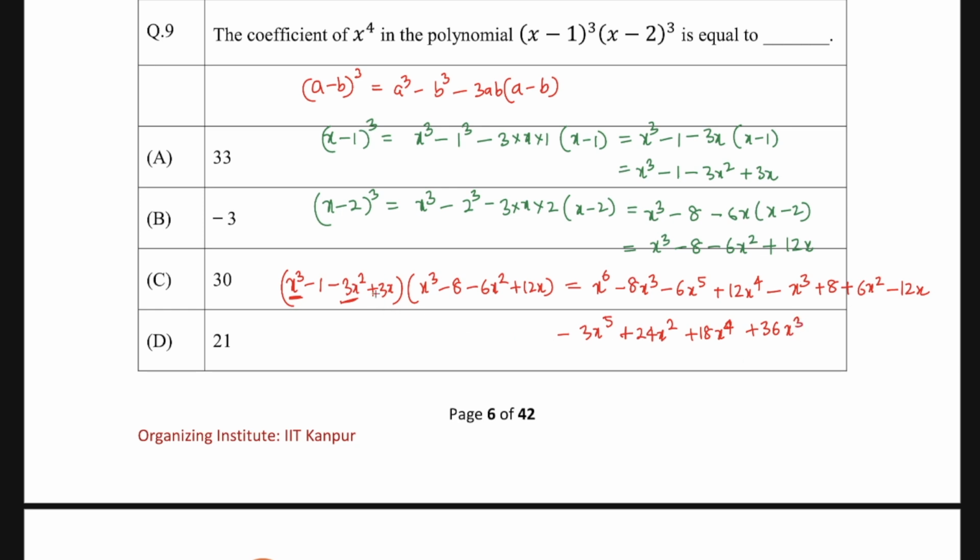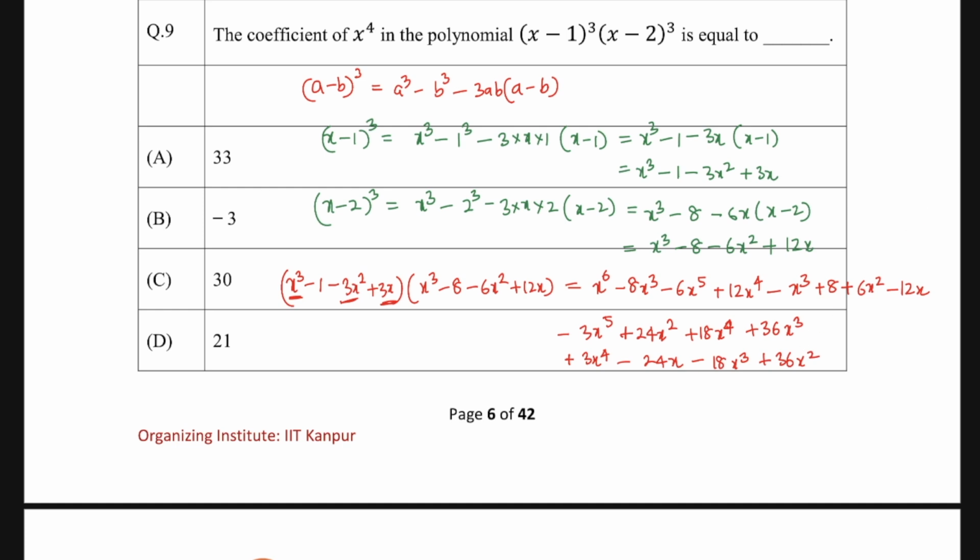Now I'm going to multiply with 3x, so for that I will have plus 3x to the power 4, and then I will multiply with this, so minus 3 8 times is 24x. Then I will multiply with this, so minus 3 6 times is 18x cube, and at the last I'll multiply with this, so plus 36x square.